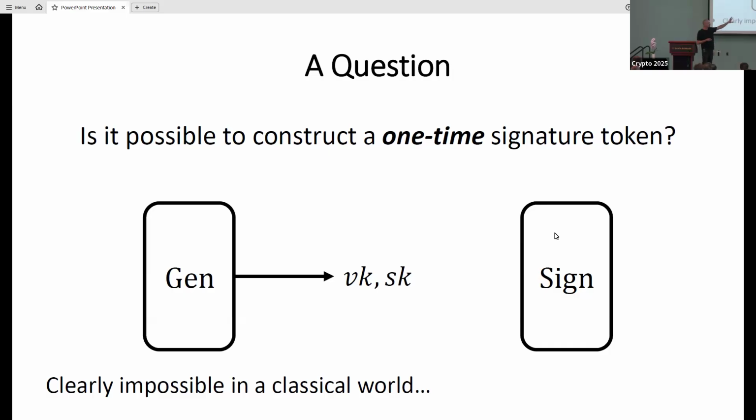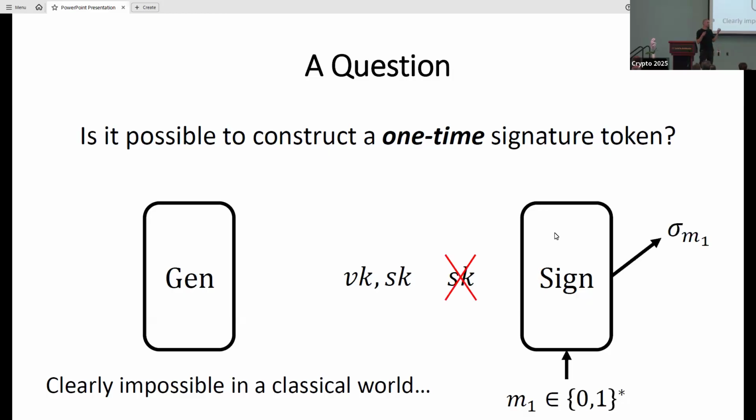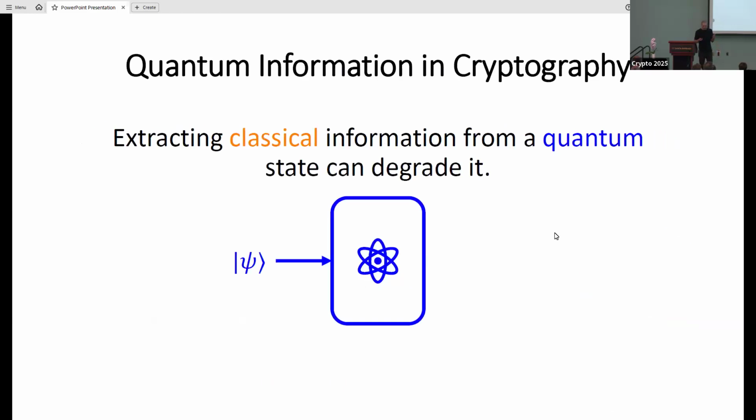Why? Because if I sample this token and the signing key is classical, I can keep a copy on the side. And when I want to sign M1, I can sign it. And even if the signing key is going to get lost or destroyed during this process, I held the token on the side and I can use it again and again. Okay, so this stops being true in quantum information theory.